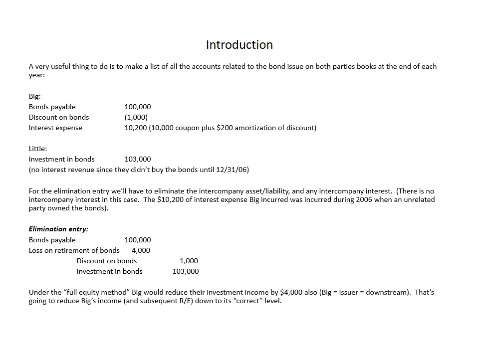Now, under the full equity method, which we'll assume for the moment that we're going to be using, Big would reduce their investment income by $4,000 also. Now, upstream versus downstream in these transactions, we assume that the bond issuer, the borrowing company, is the originator of the transaction. So if Big is the issuer of the bonds, we would view this as a downstream transaction. If Little was the issuer of the bonds, we would view it as an upstream transaction. So by reducing investment income by $4,000 under the full equity method, that's going to reduce Big's income and subsequently their retained earnings down to its correct level.